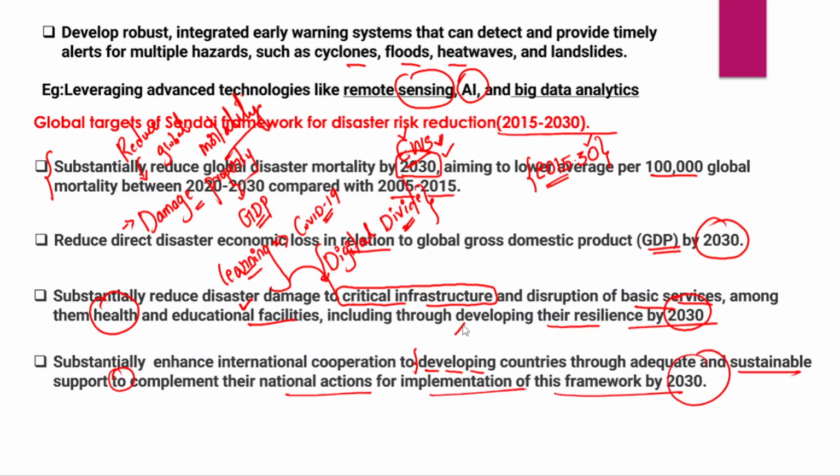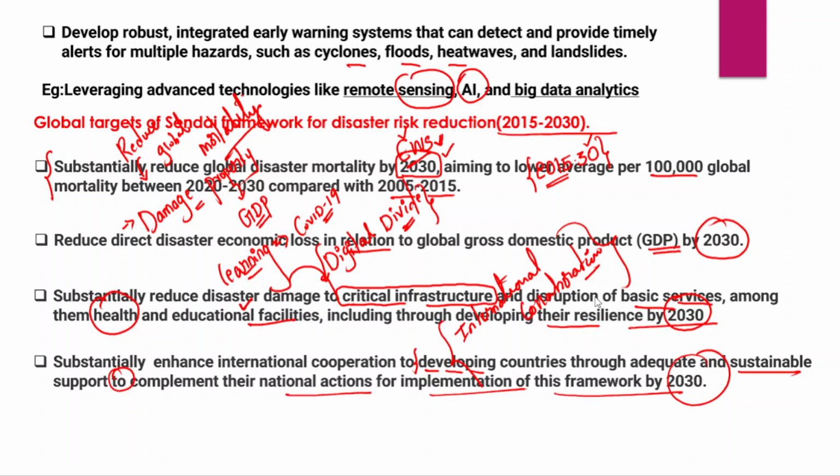Now, without international collaboration and cooperation, it is not actually possible for one single country to achieve large scale disaster resilience or substantially reduce the worst impact of these disasters. So therefore, international collaboration is also very, very important.